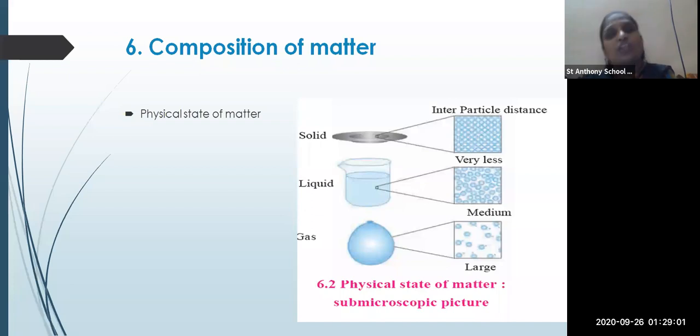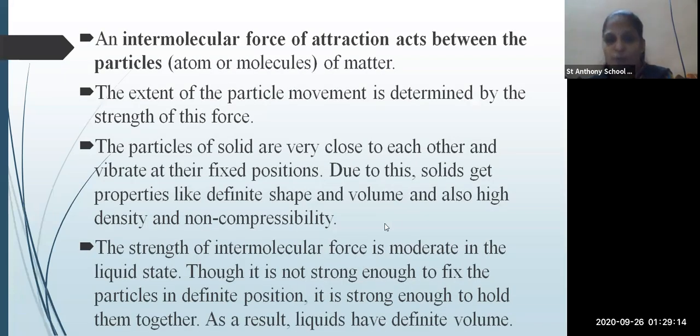So the solid substance gains the property of having definite shape and definite volume, and even high density and non-compressibility.